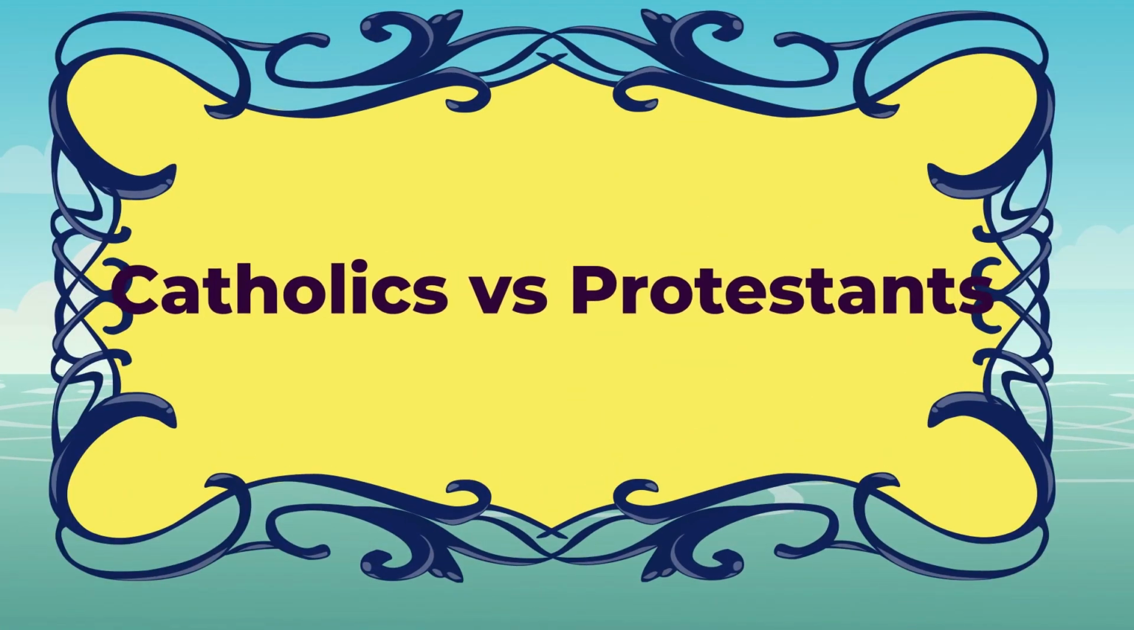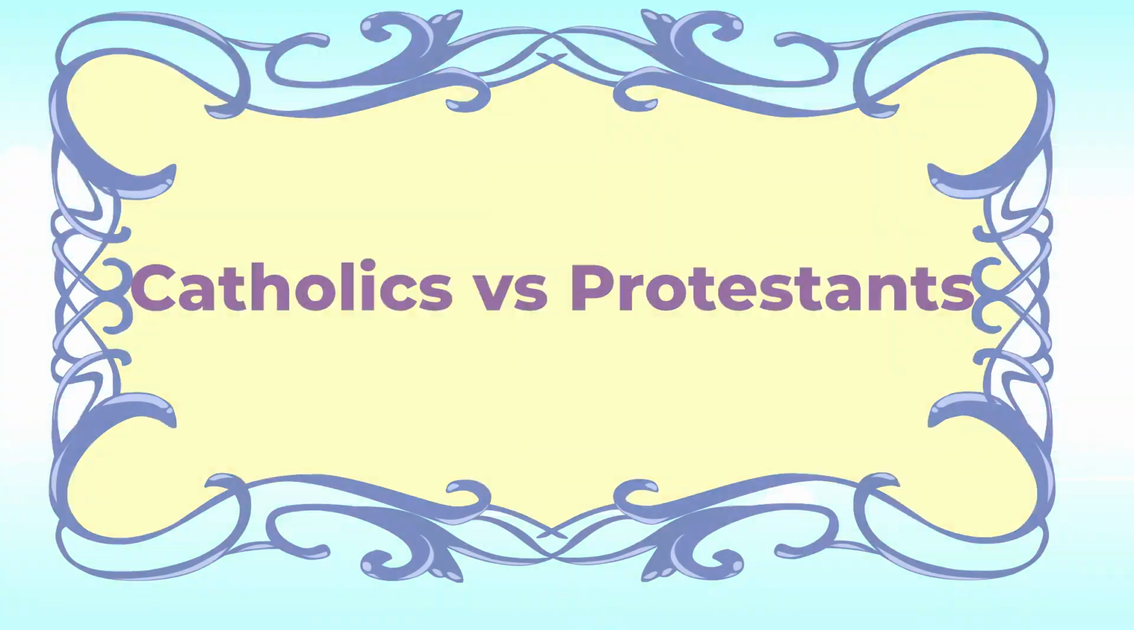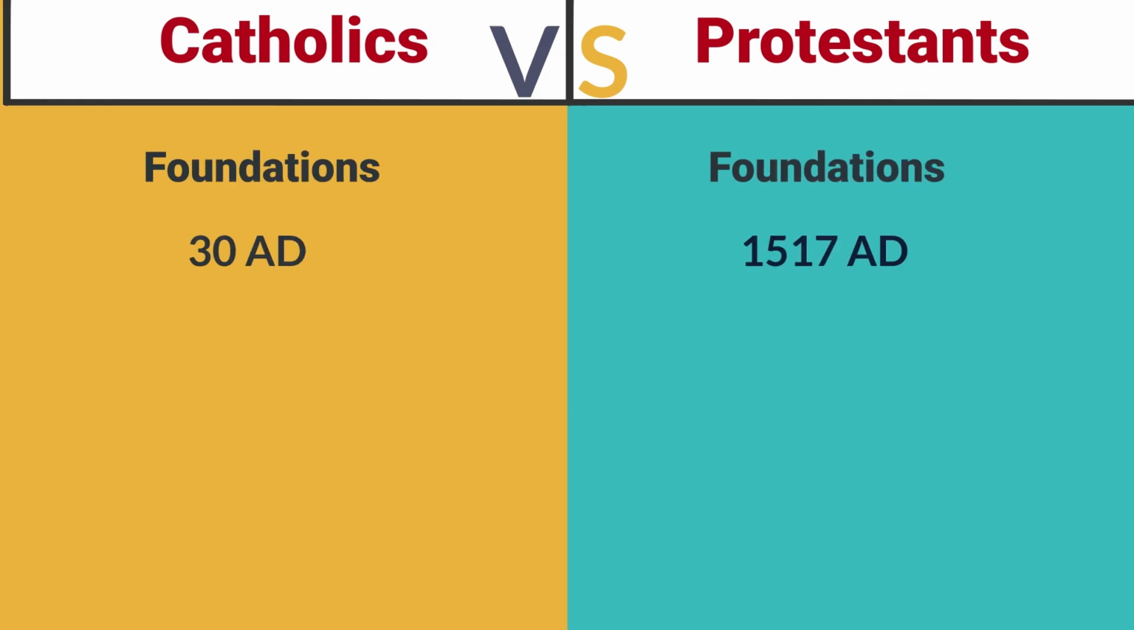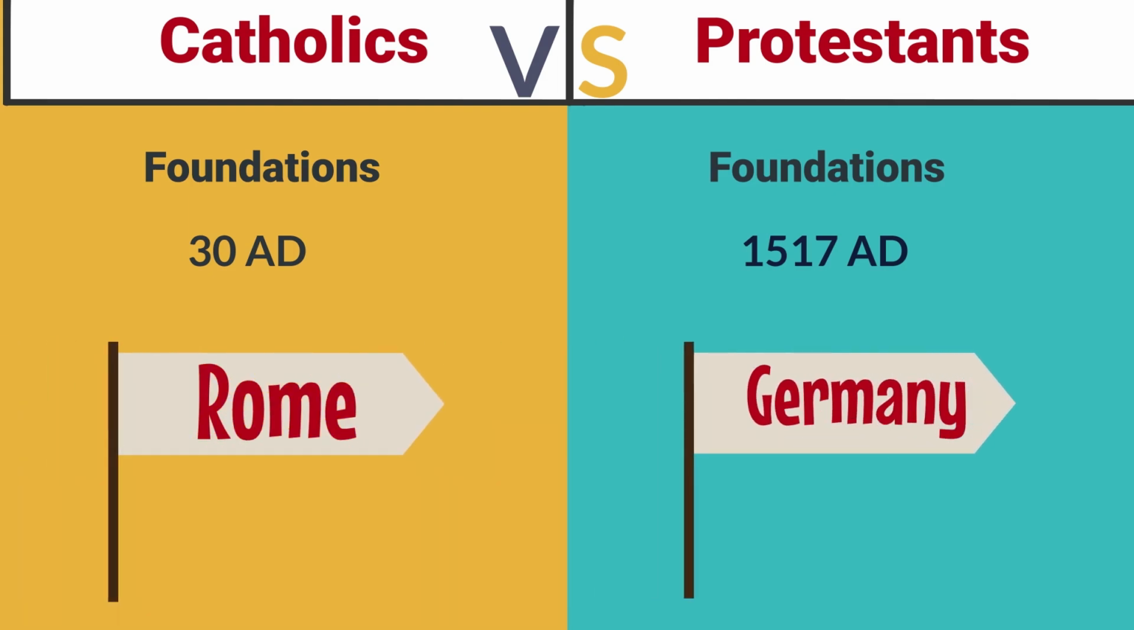Today, let's delve into the interesting topics of Catholicism and Protestantism, examining their differences, similarities, and significance. Catholicism traces its roots back to Rome around 30 AD, shortly after Jesus Christ's crucifixion. The early Catholic Church saw itself as the continuation of Jewish law and the teachings of Jesus Christ, passed on to the apostles.